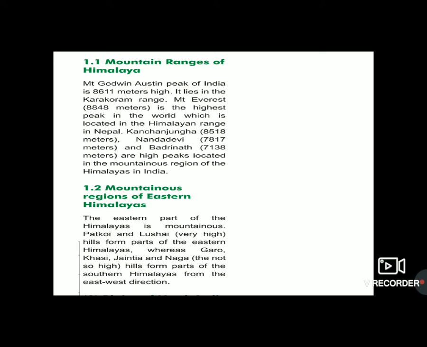Second are the mountain regions of the Eastern Himalayas. The Eastern Himalayas include Patkoi and Lushai, which are the highest hills of the Eastern Himalayas, whereas Garo, Khasi, Jaintia and Naga, the not so high hills, form part of the Southern Himalayas, but they also lie in the Himalayan mountain ranges in the east and west direction. So these are the Himalayan mountain ranges, our first part. The second part is the plains of North India, which we are going to learn in our next part, and also the plateaus of India. What do they mean and where do they lie in the geographical conditions of India? Thank you.